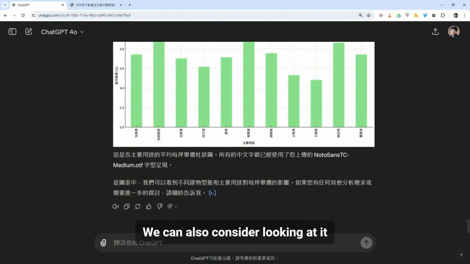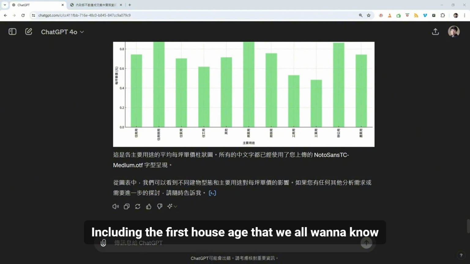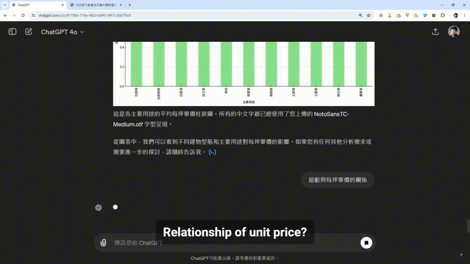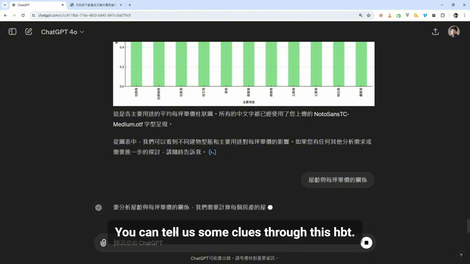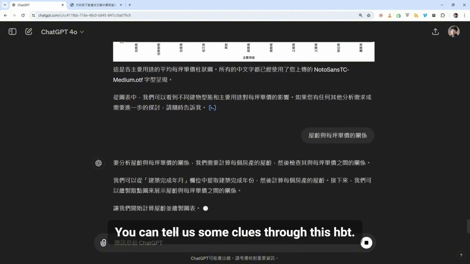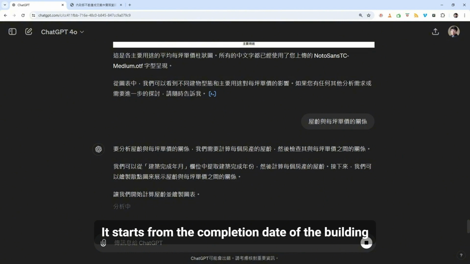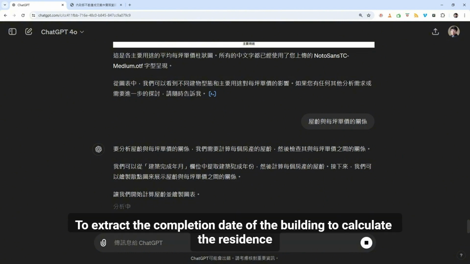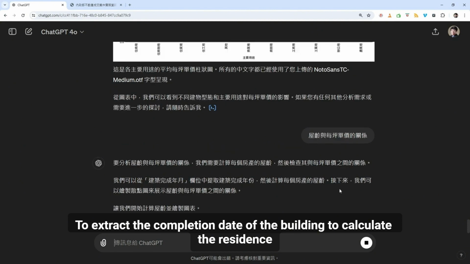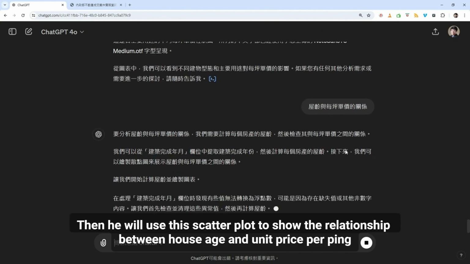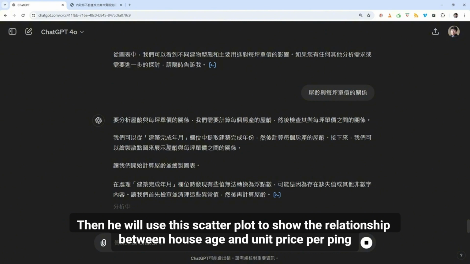Okay, then what's next? What other analyses can we do, including the house age that we all want to know, and its relationship with unit price? It smartly tells us it starts from the completion date of the building, extracting the completion date to calculate the house age. Then it uses a scatter plot to show the relationship between house age and unit price per ping.